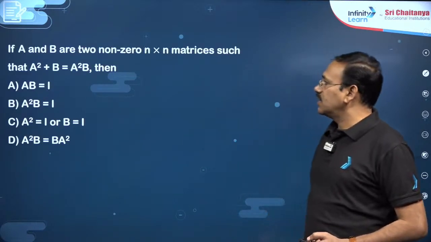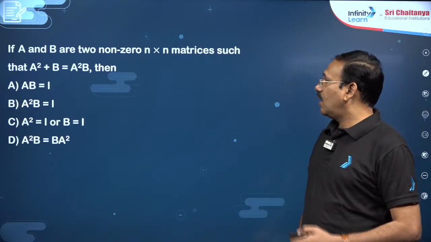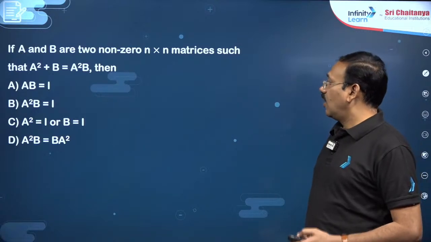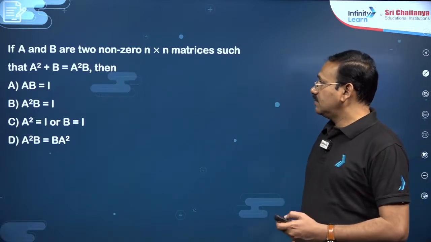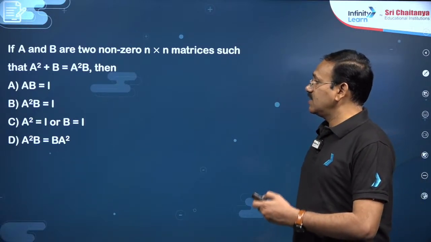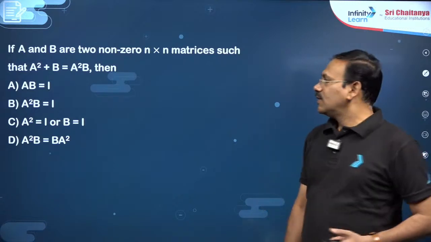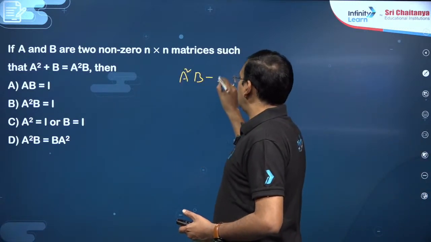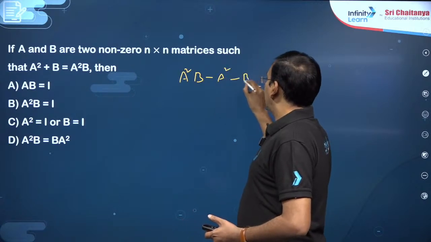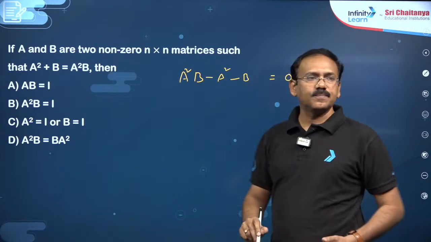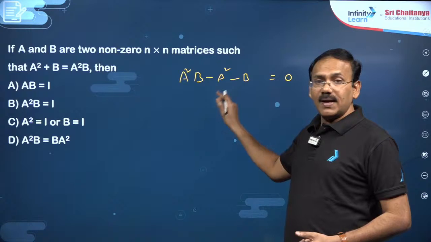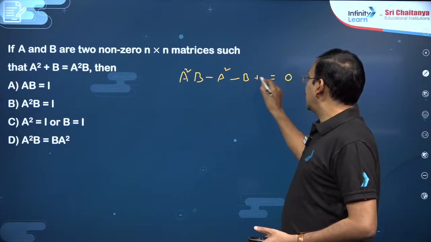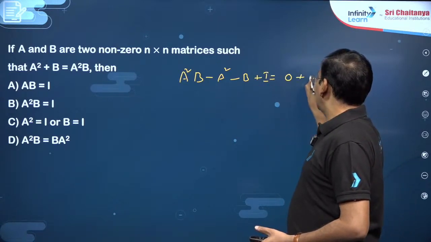Next you see this question, dear students. A, B are two non-zero matrices of n by n order such that A square plus B is equal to A square B. Then you see, dear students, you can write this relation like A square B minus A square minus B equal to 0. It is like xy minus x minus y. So better you add I here and I here.